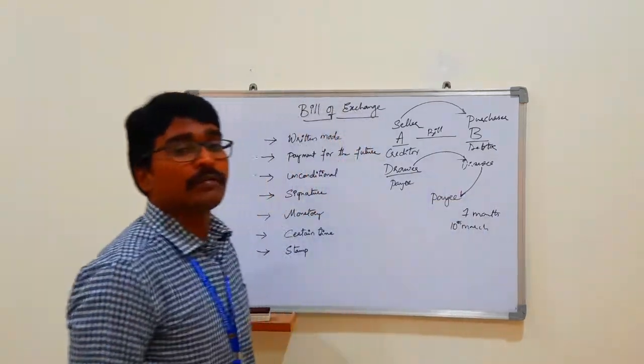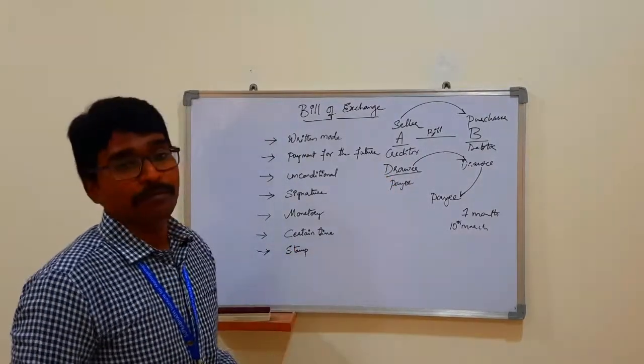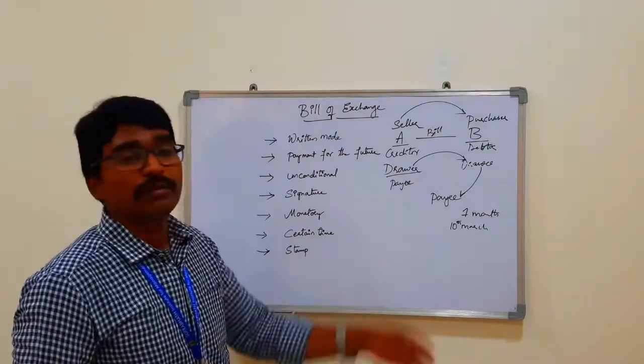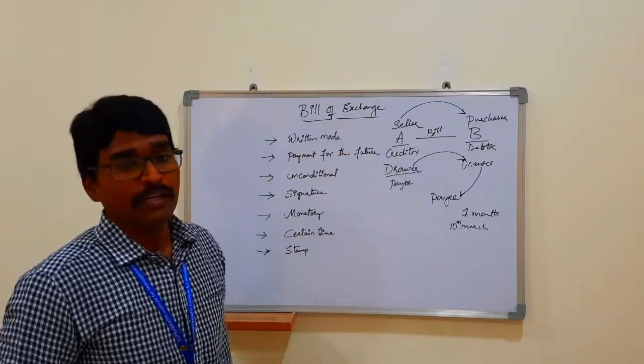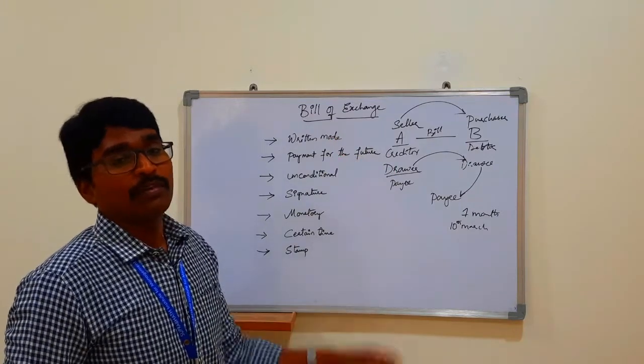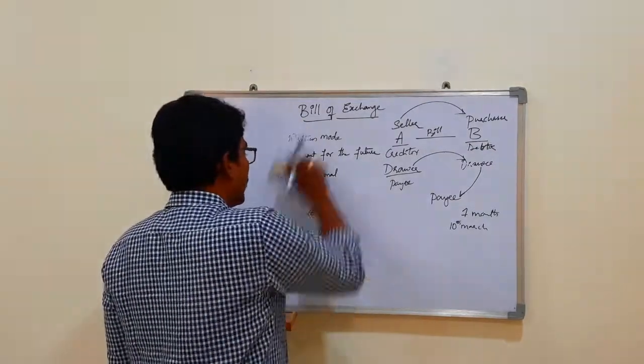The stamp of the seller should also be there on the bill of exchange to make it valid. So these are the essential elements to be followed while issuing a bill of exchange. This is the bill of exchange.